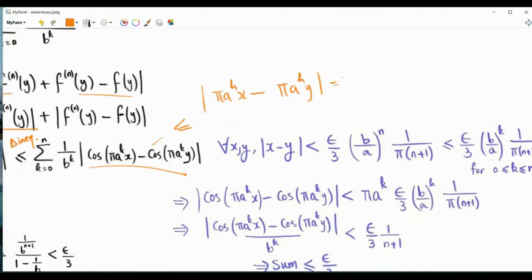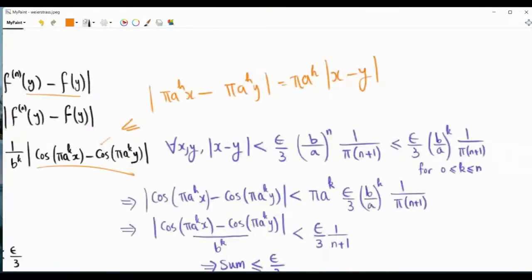Then we can take pi a to the k as a common factor, and then we have the absolute value of x minus y. So suppose that we choose x and y such that their distance is upper bounded by epsilon over 3 times b over a to the power n times 1 over pi, n plus 1.